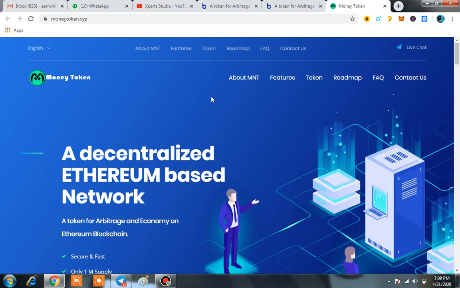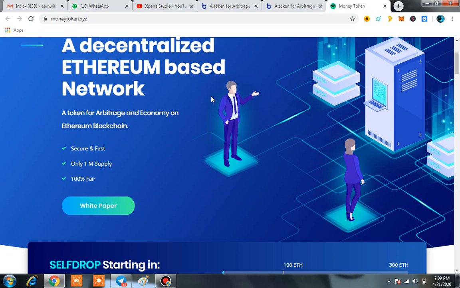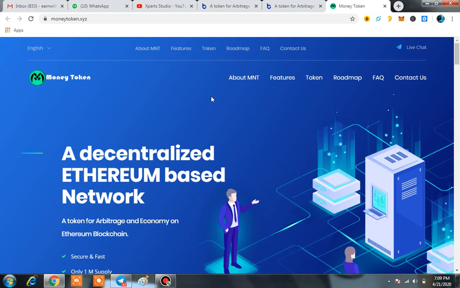Money token is used as a currency in the case of transactions such as arbitrage between exchanges and is also used for major cryptocurrency transactions. Today we are going to discuss each and everything regarding the money token, and also we are going to share such a great airdrop of money token,